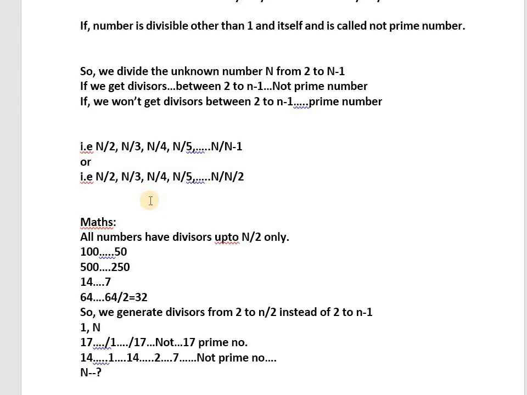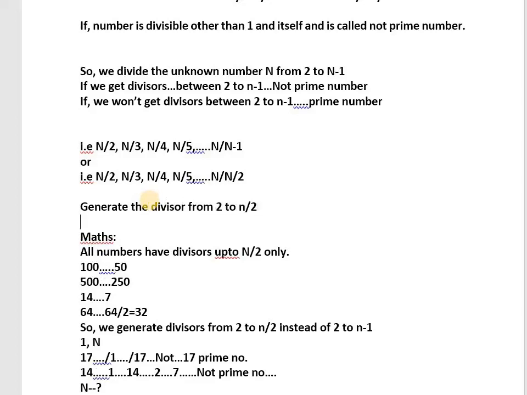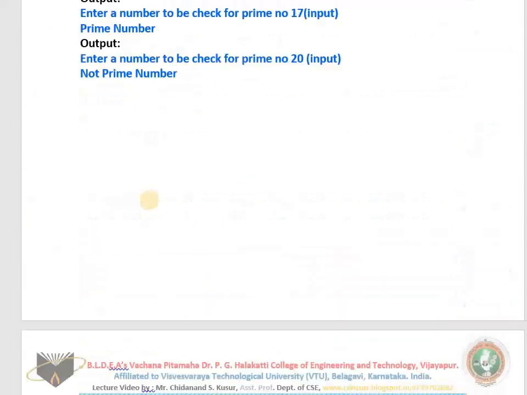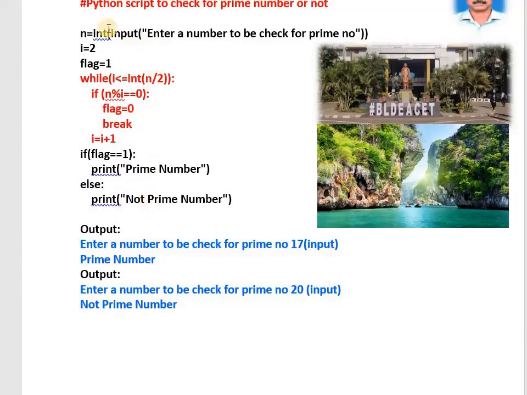I hope you understood. You have to generate the divisors now. Now generate the divisors from 2 to n by 2. How to generate the divisors from 2 to n by 2? See the program. This is a while loop. First time i is 2.